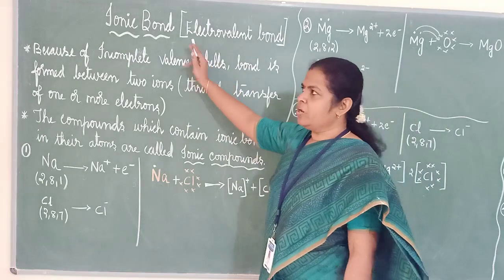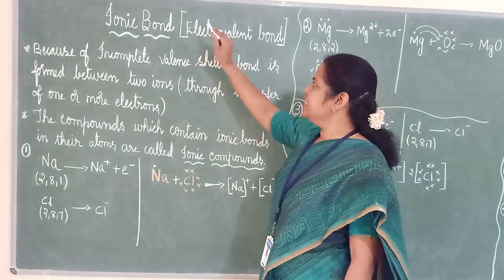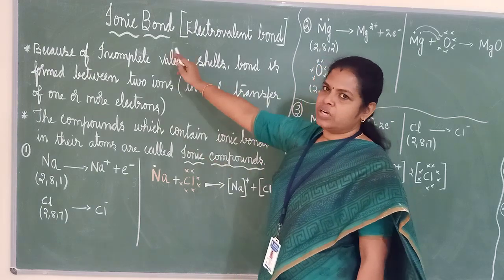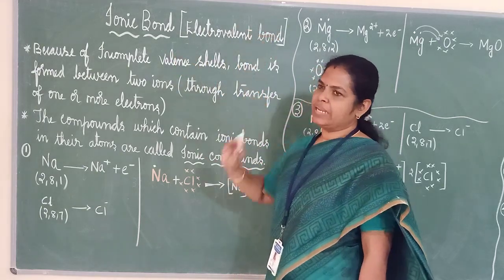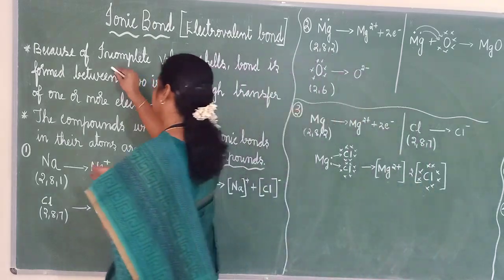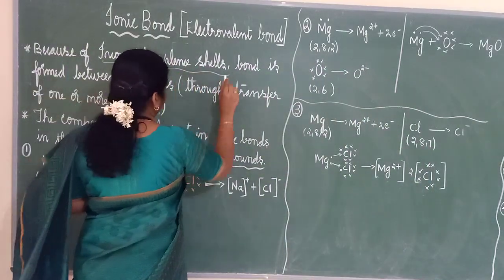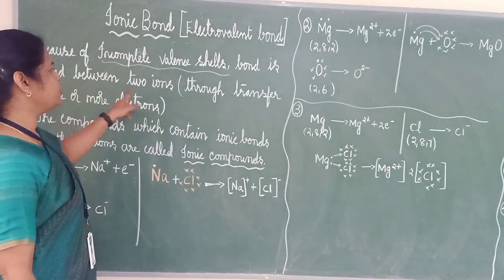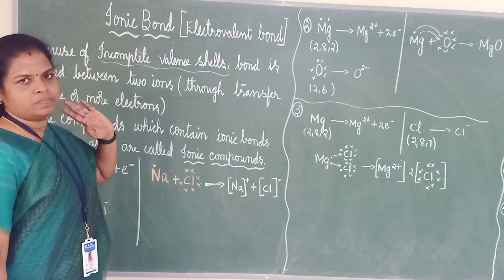See here, an ionic bond is also called an electrovalent bond. Got it? Because of the incomplete valence shell, a bond is formed between 2 ions.